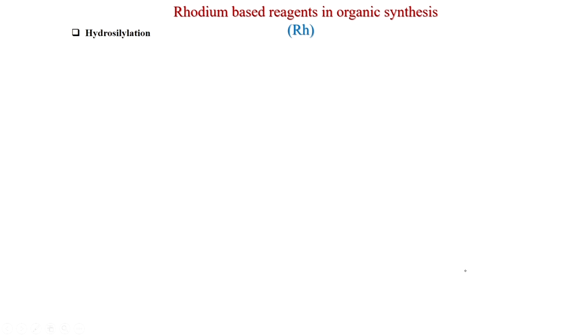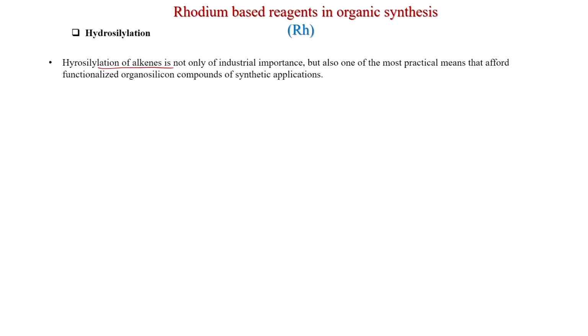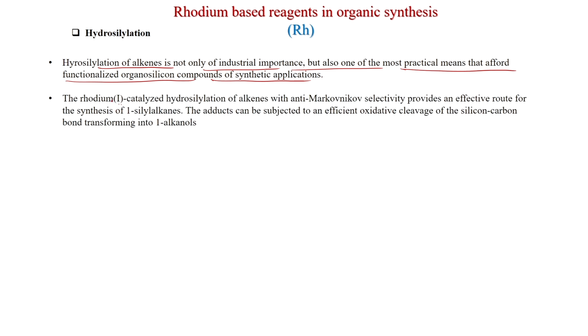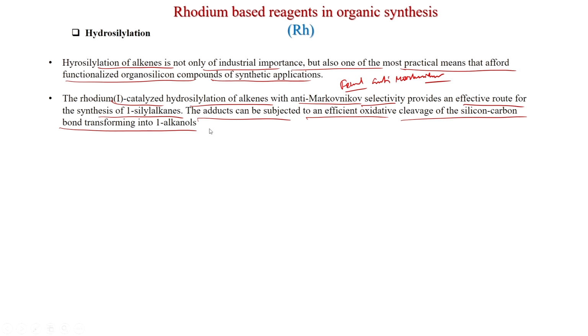Now, last reaction we will discuss, hydrosilylation. Hydrosilylation of alkenes is not only of industrial importance, but also one of the most popular means that afford functionalized organosilicon compounds of synthetic applications. The rhodium(I) catalyzed hydrosilylation of alkenes with anti-Markovnikov selectivity. So, this is formal anti-Markovnikov, like borane addition. An effective route for the synthesis of 1-silyl alkanes, the adducts can be subjected to an efficient oxidative cleavage of the silicon-carbon bond, transforming into 1-alkanol.